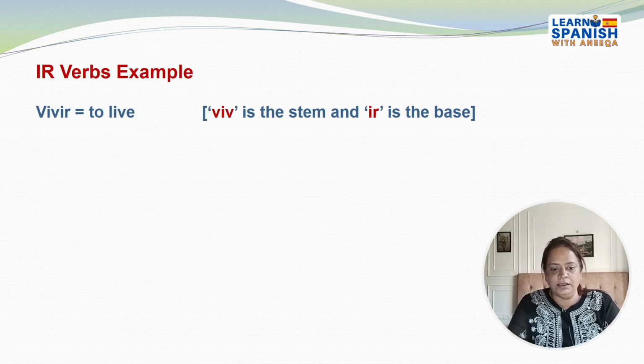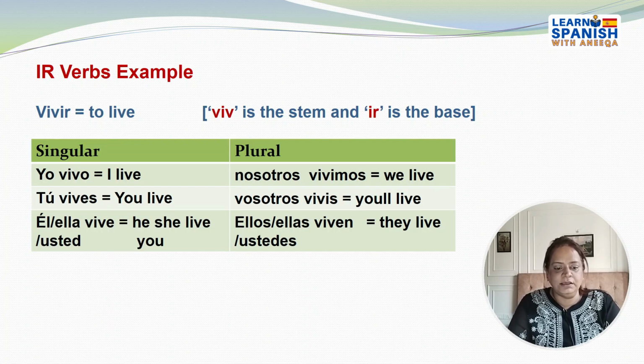Now we will see the IR verbs example. Vivir is to live. Viv is the stem and ir is the base. Now we will see the singular and the plural form. Singular, that is yo, tú, él, ella and usted. If I have to say I live, I will say yo vivo, tú vives, él, ella, usted vive, he, she, you live. Now the plural. Nosotros vivimos, we live, vosotros vivís, y'all live, ellos, ellas, ustedes viven, that is they live.